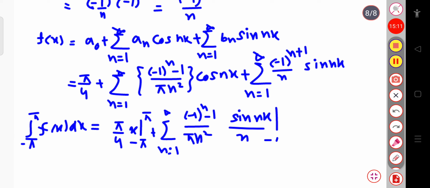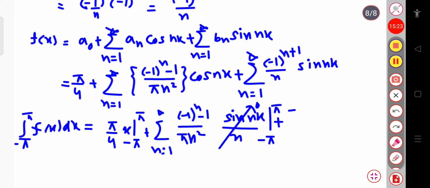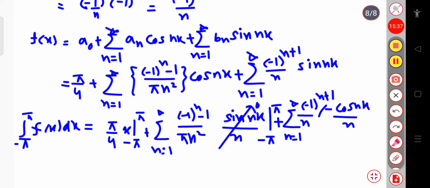Sin n pi is 0, sin minus n pi will be minus of sin n pi, that goes to 0. Plus the third term, that is the summation over n equal to 1 to infinity of minus 1 power n plus 1 divided by n. The integration over sin nx will be minus cos nx divided by n, and it is from minus pi to plus pi. Now if I substitute the upper limit and lower limit,